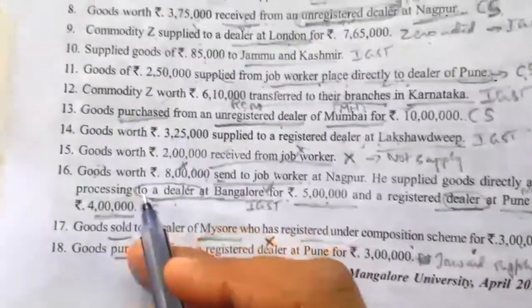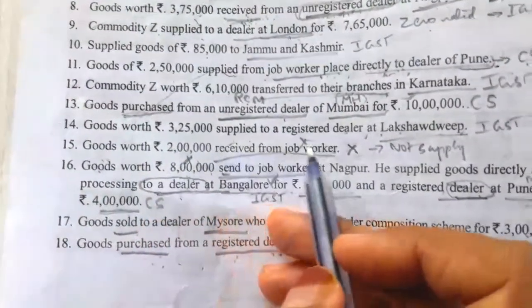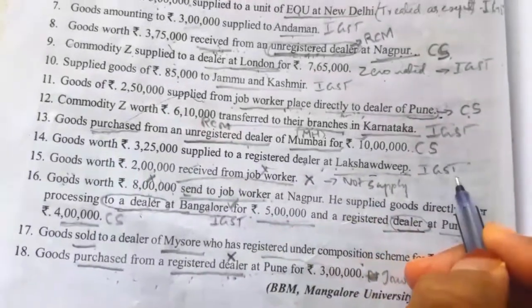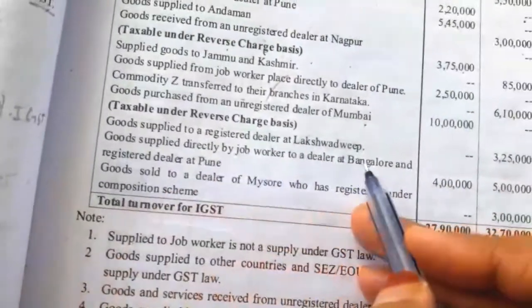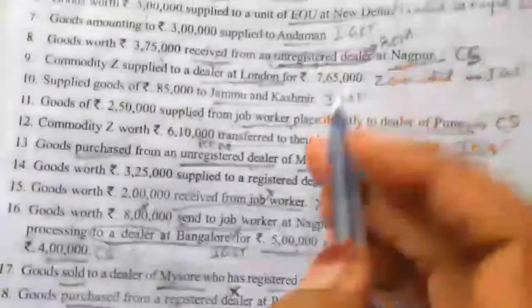Next one, goods worth rupees 3,25,000 supplied to a registered dealer at Lakshadweep. So Maharashtra and Lakshadweep, IGST column we have to take 3,25,000. So goods supplied to a registered dealer at Lakshadweep, under IGST column we have to take 3,25,000.